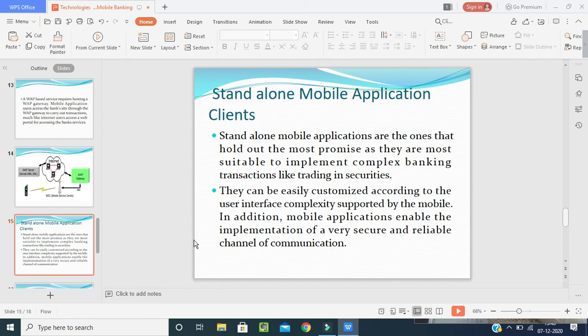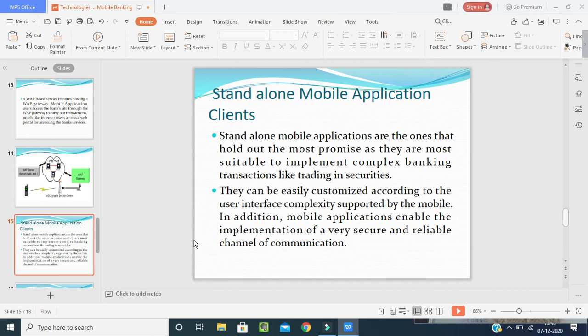The people who are running their business will go for big securities, and trading takes place from one bank to another bank, from one country to another country, sometimes from one continent to another continent. At that time, the standalone mobile application client will be used. Once they send the password, a one time password will be sent within a fraction of a second. They can be easily customized according to the user interface complexity supported by the mobile.